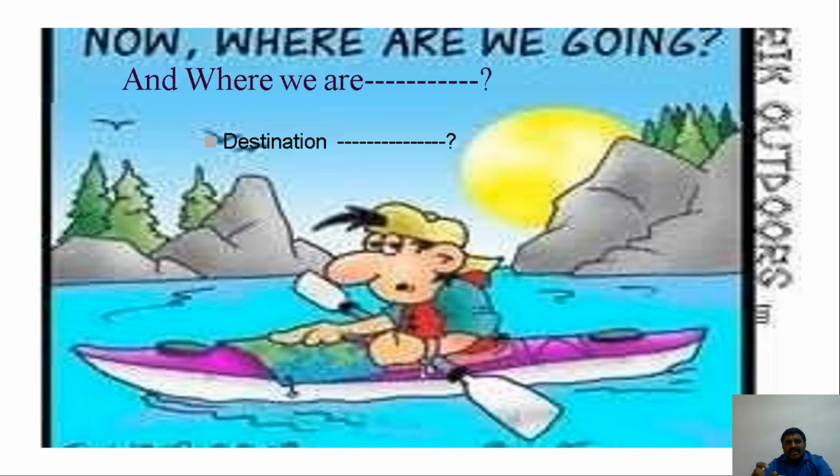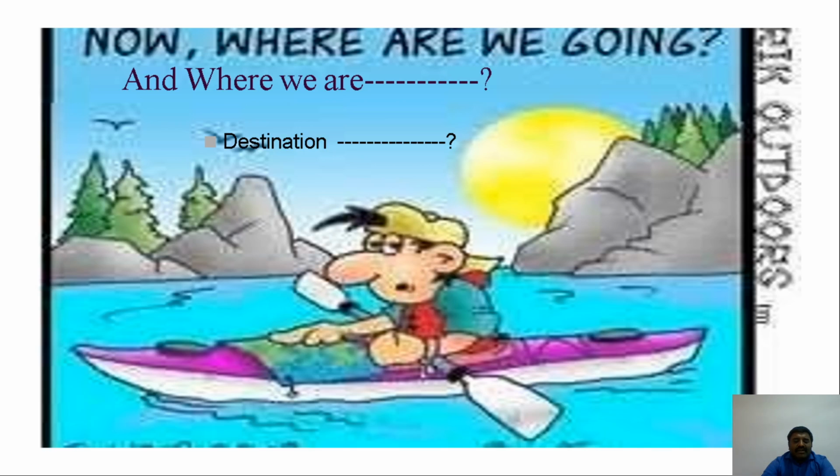So where do you have to go? According to the destination, we have to pre-plan and predetermine all the things, one year before, two years before, according to the market. So where we are, where we have to go, and what our destination is.